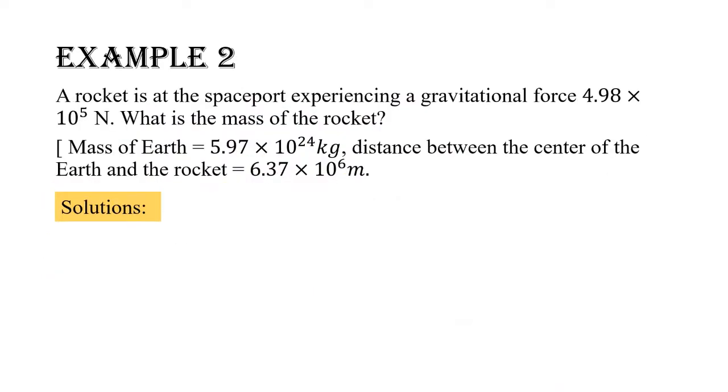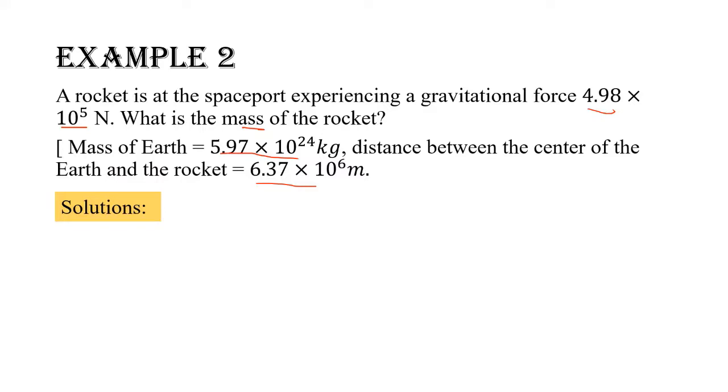Example 2. A rocket is at the spaceport, experiencing a gravitational force of 4.98 × 10^5 Newton. What is the mass of the rocket? It is given that the mass of Earth equals 5.97 × 10^24 kg, and the distance between the center of the Earth and the rocket equals 6.37 × 10^6 m.